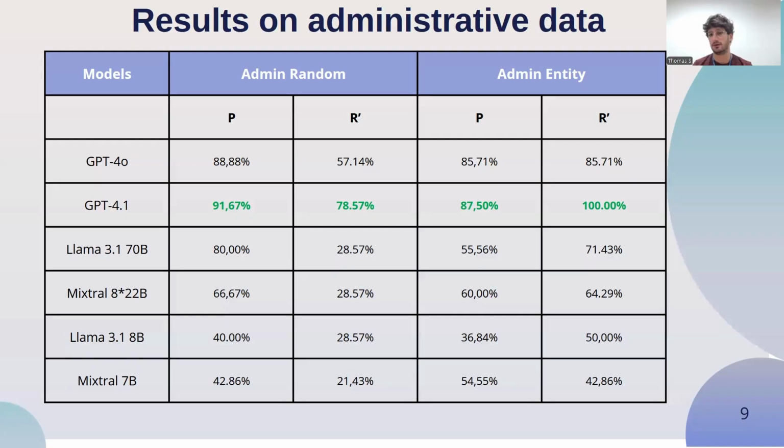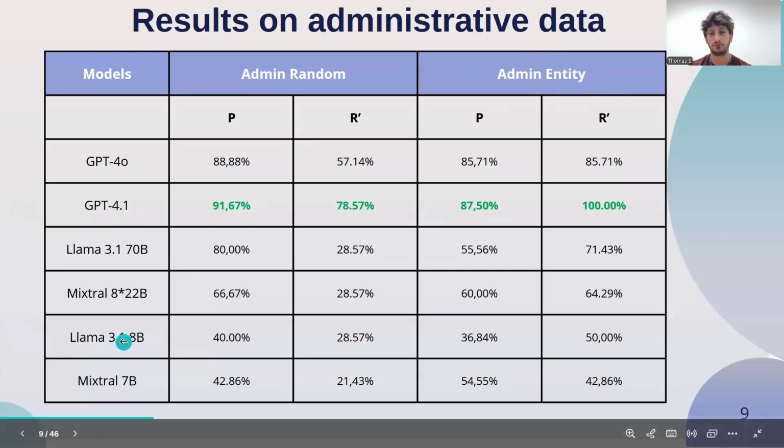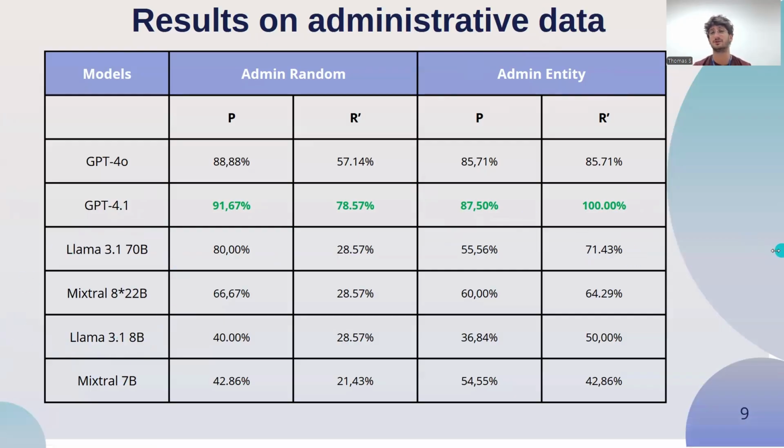It has a little bias towards the best model, obviously, but the point was to emphasize the fact that the number of relations is important and the quality of it is important. So what we see is that in the entity setup, we have the best results, and GPT-4.1 gets the best recall. It discovered 14 different relations, which is very good. We see that smaller models struggle a bit more to discover a known relation, and especially they struggle to make clear and meaningful